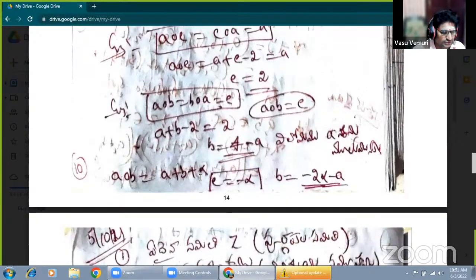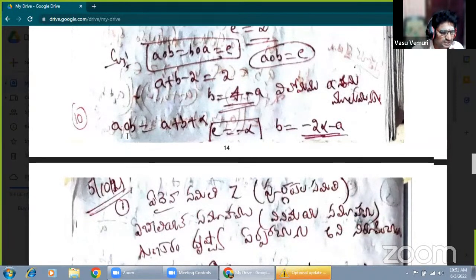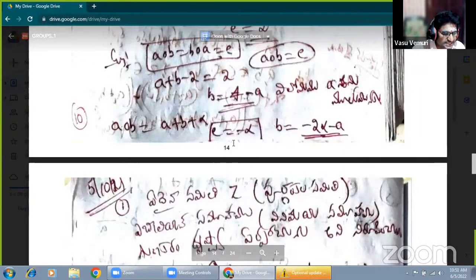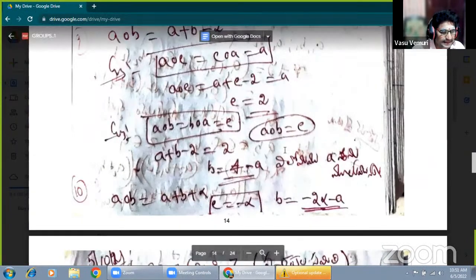Okay. Now there are so many problems. Now here A circle B equal to A plus B plus alpha. What is the identity element? Minus alpha. Inverse is minus 2 alpha minus A. Okay. Suppose alpha equal to 2 is there. That is minus 4 minus A. Okay. Suppose this is minus alpha. Identity element is alpha. B equals to 2 alpha minus A.